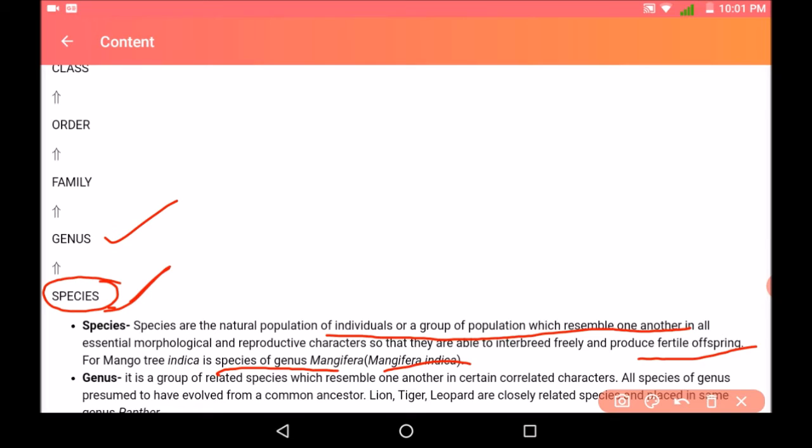Now next to species, second is genus. It is a group of related species which resemble one another in certain correlated characteristics. All the species of a genus have evolved from a common ancestor, like lion, tiger, leopard. These have evolved from genus Panthera.